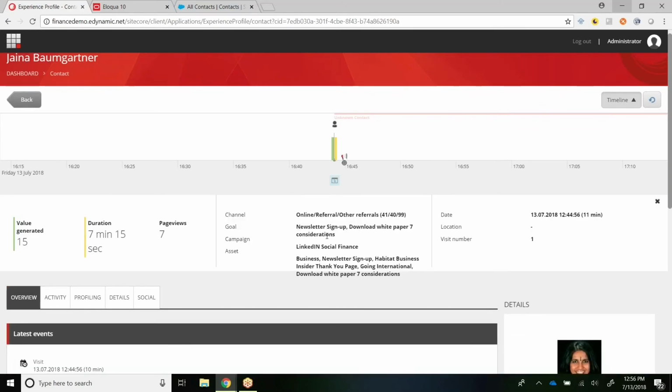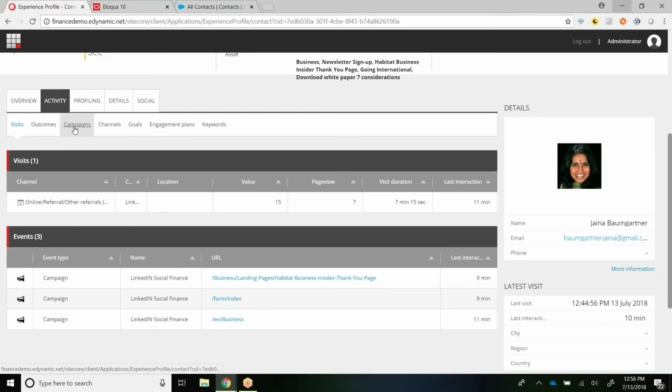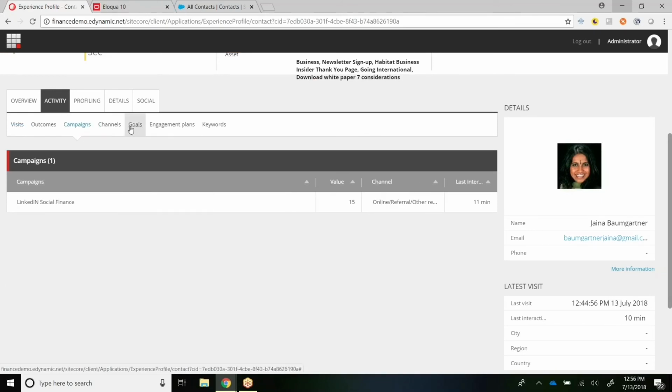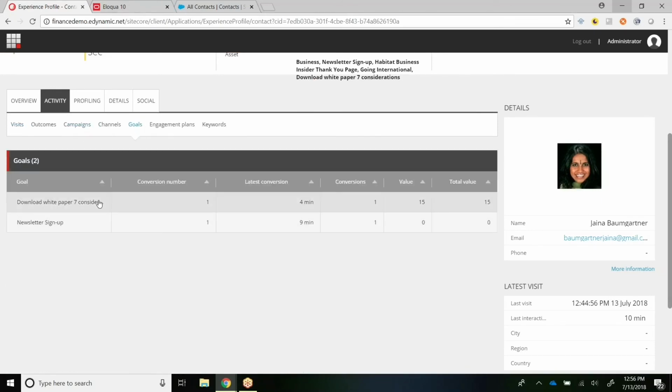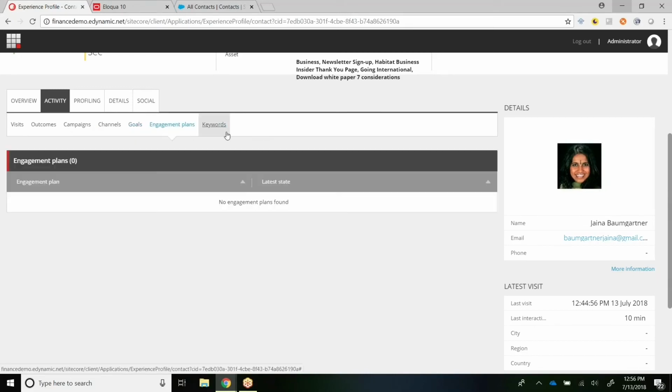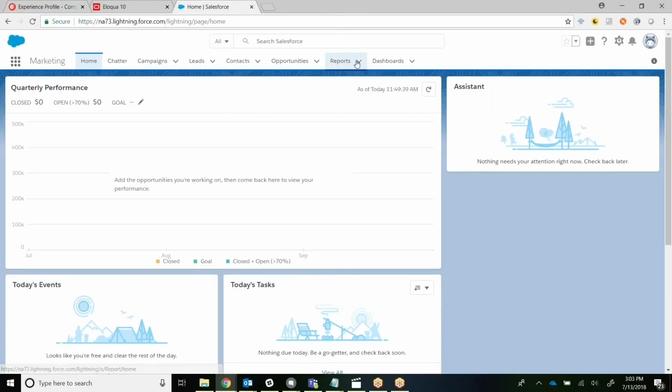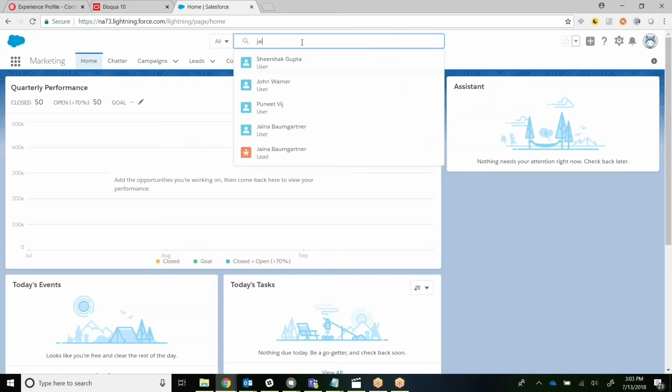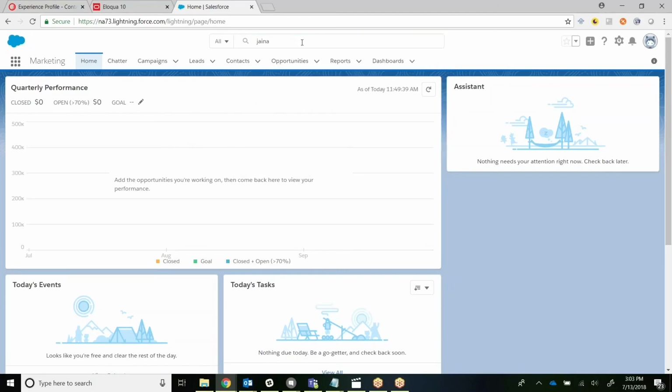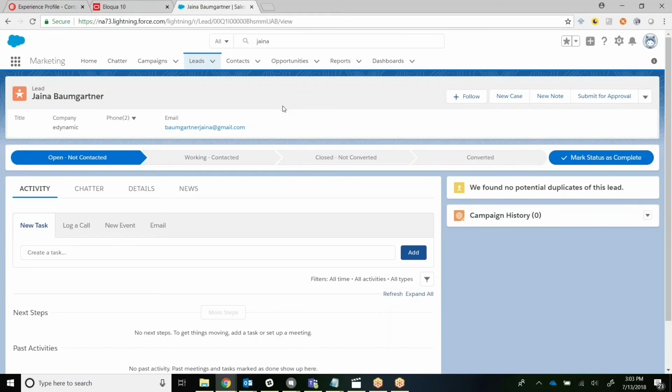Here's all the information. So she's triggered the newsletter sign up and the download white paper goal. That's the campaign. Here are her two goals that she triggered, downloading the white paper and signing up for the newsletter. Additionally, we also have Salesforce here, and the user has been sent into Salesforce as a lead. Here's the user with that email address.